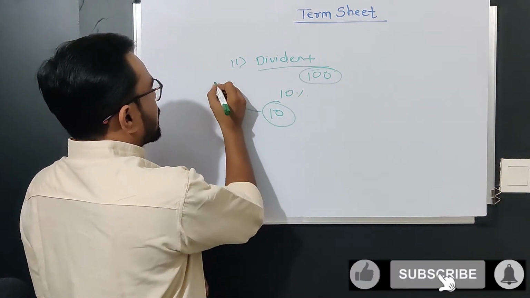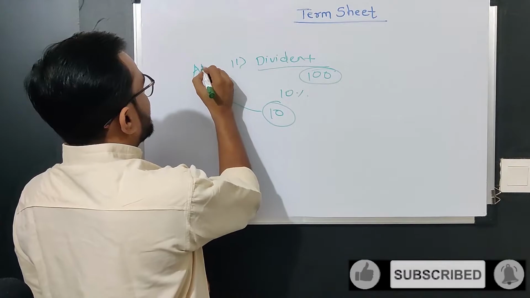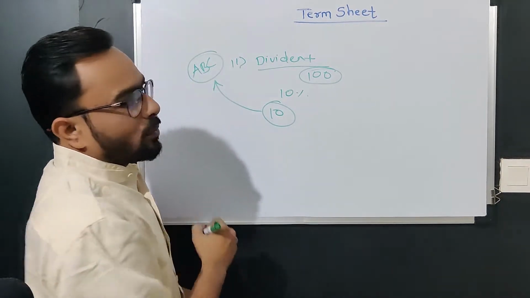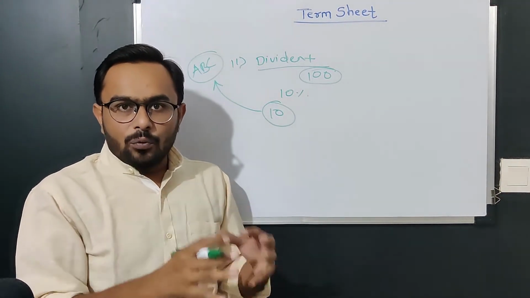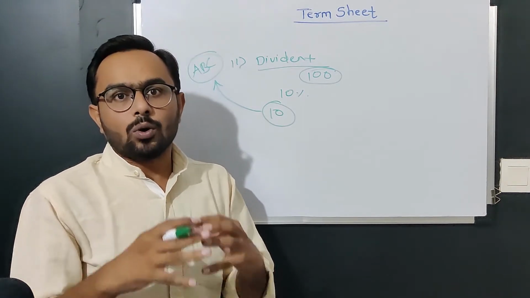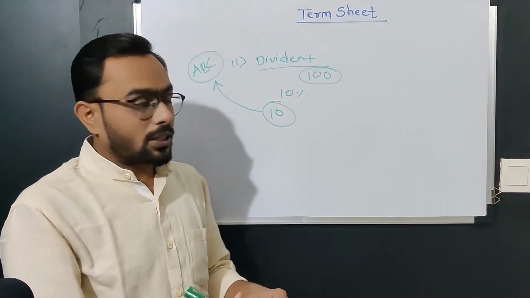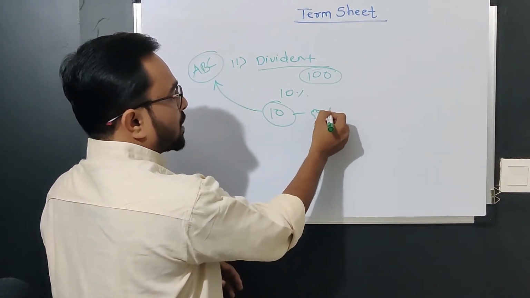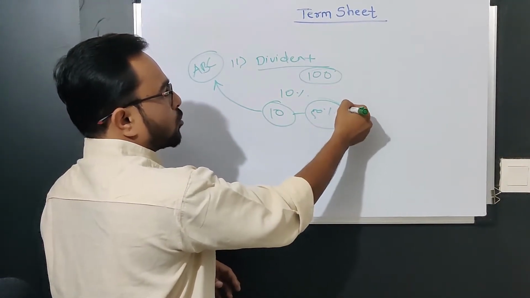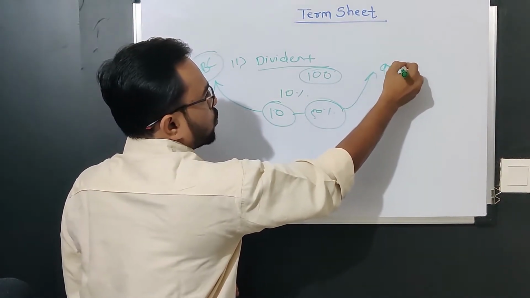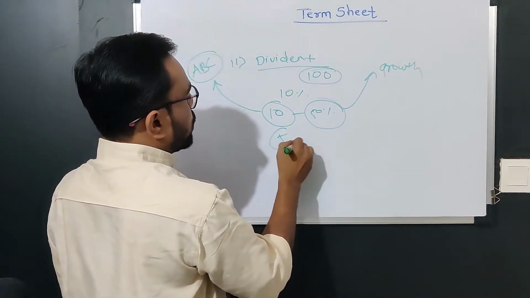But this would be decided by the company and their board of directors: are we going to give the dividend to our stakeholders? Are we going to give 100% or some percent? Let's say the company has decided only 50% would be given as dividends, and 50% would be used for the company's growth and scale up. So I would get only 5 rupees.